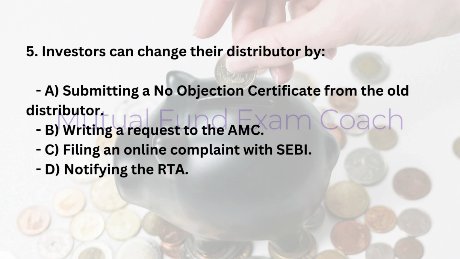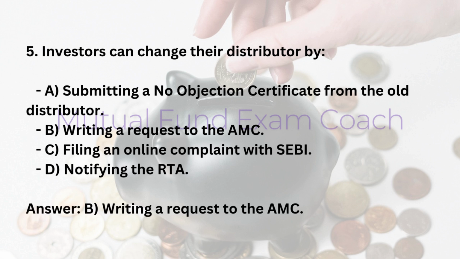5. Investors can change their distributor by: A. Submitting a no objection certificate from the old distributor. B. Writing a request to the AMC. C. Filing an online complaint with SEBI. D. Notifying the RTA. Answer: B. Writing a request to the AMC.